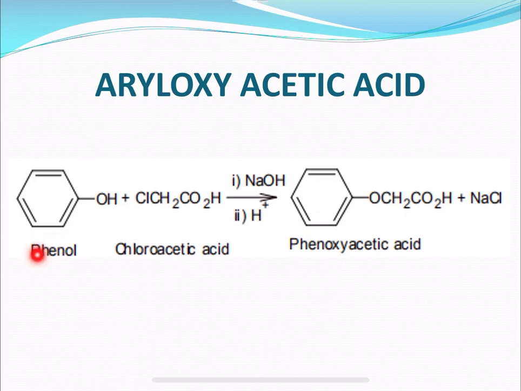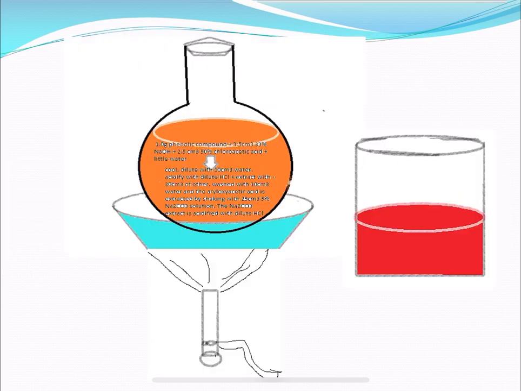This is a very simple reaction. When phenol is treated with chloroacetic acid in the presence of sodium hydroxide, phenoxyacetic acid is obtained with the removal of sodium chloride. In this way we obtain aryl oxyacetic acid.